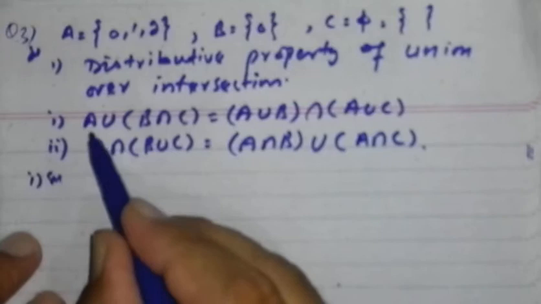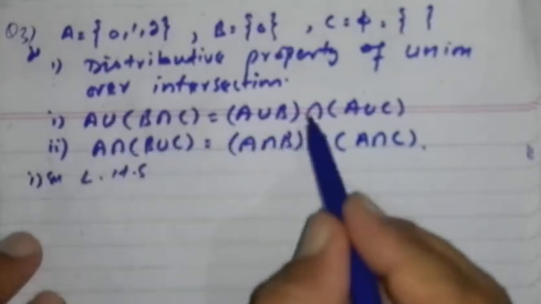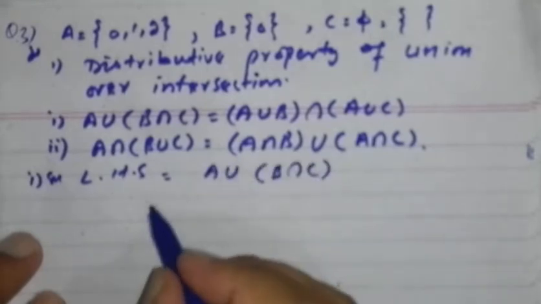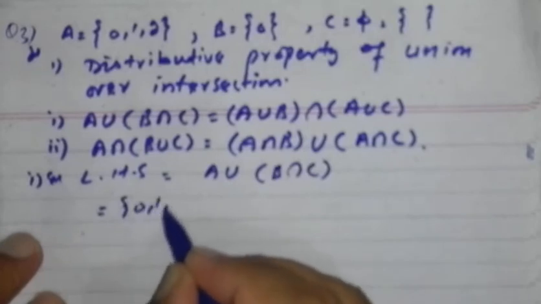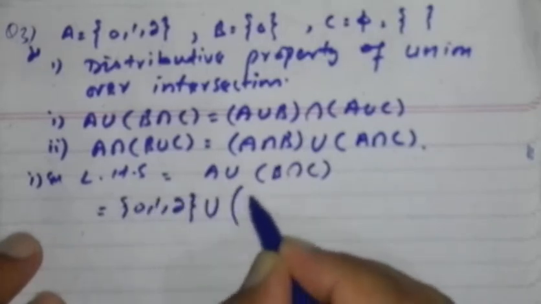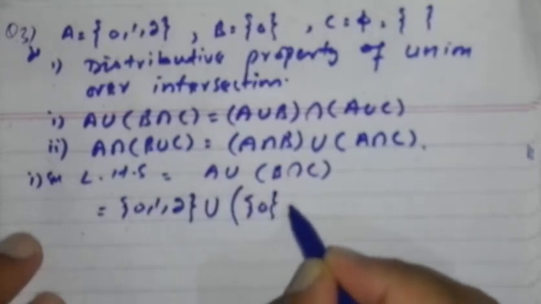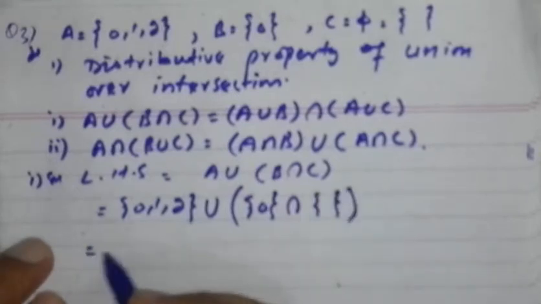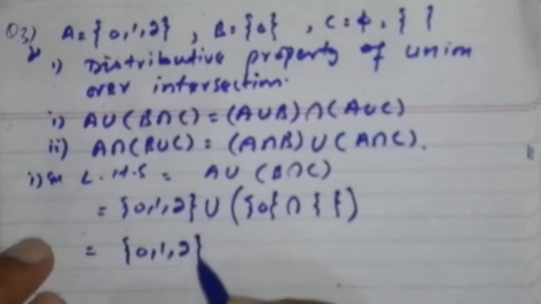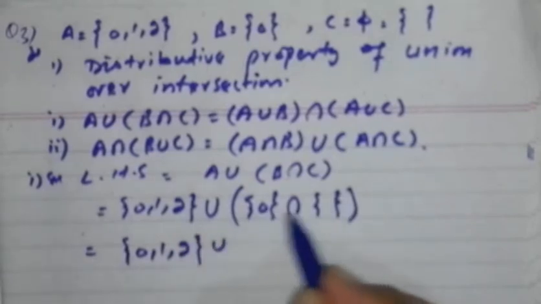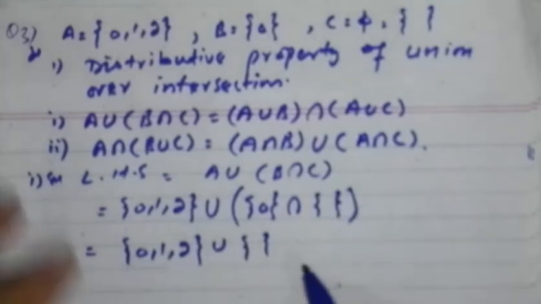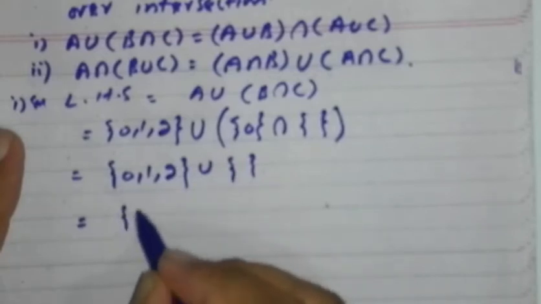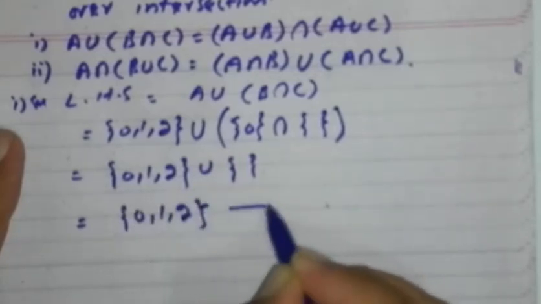First solution, taking the left hand side of the first law, which is A ∪ (B ∩ C). First write set A, which is {0, 1, 2}, union set B, which is {0}, intersection set C, which is empty. The intersection of B and C is the empty set because there is no element common in them. Now the union of these two is {0, 1, 2}. Say this is 1.